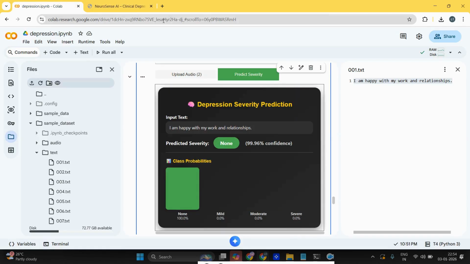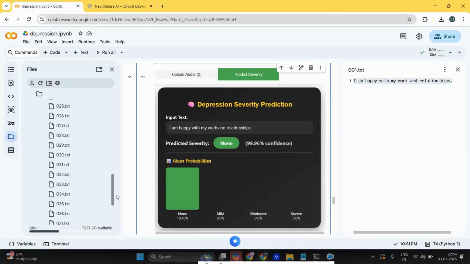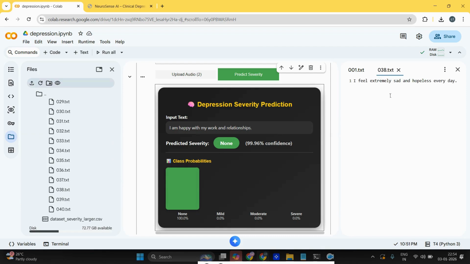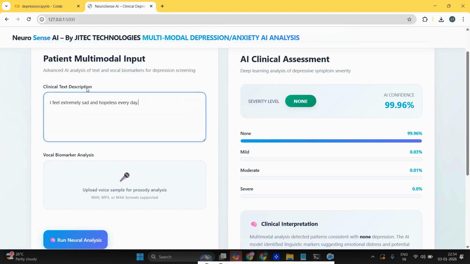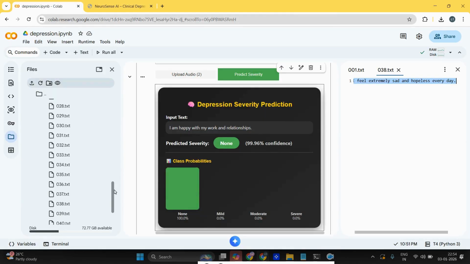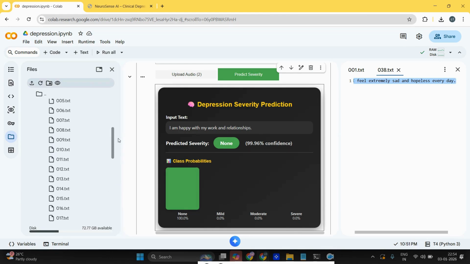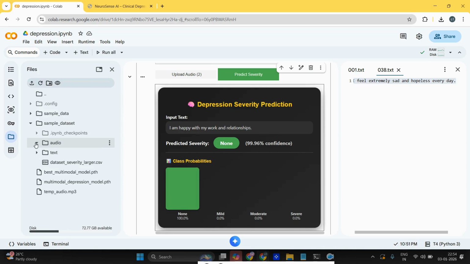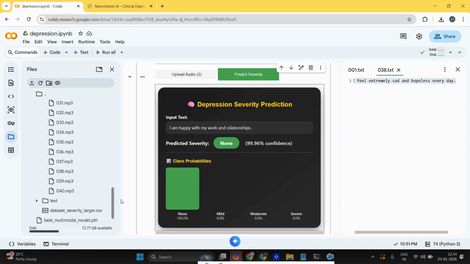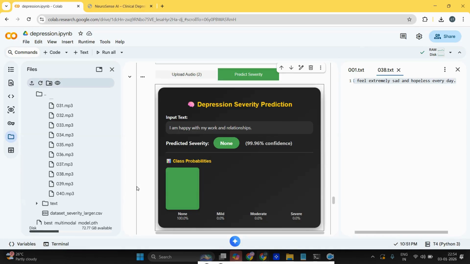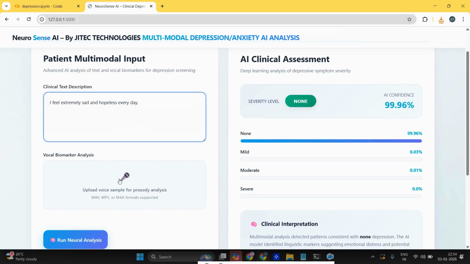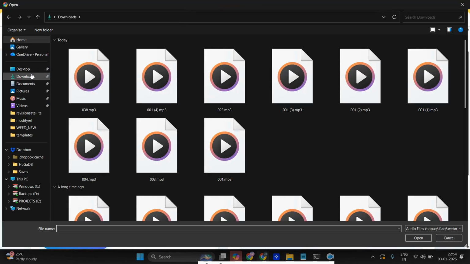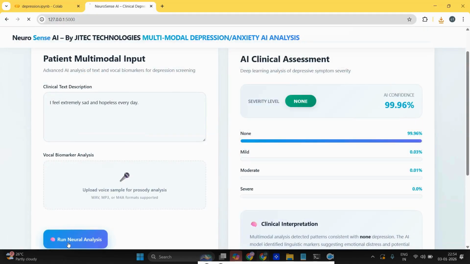So now I'm checking another data, for example I'm giving this data 38, "I feel extremely sad and hopeless." Also I'm giving the audio file as well. So let's check how it's working. I'm adding that file, and I'm just running that one.